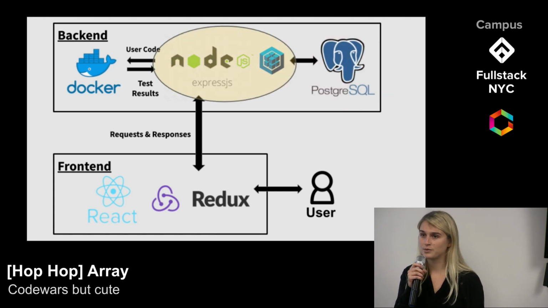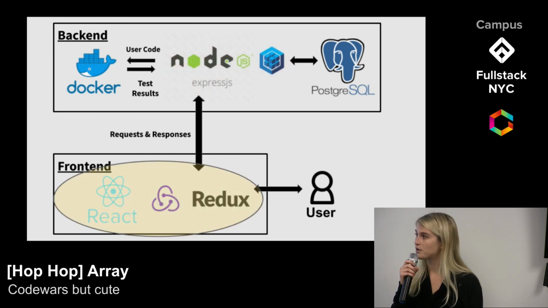We selected Express because of the RESTful API, which was necessary to handle the load of requests and responses that came every single time a user submitted code. On the front end, we selected React and Redux to manage our state. We wanted a declarative, class-driven approach to manage our components. It was also beneficial to store the user information in the state as the user navigated through our website.